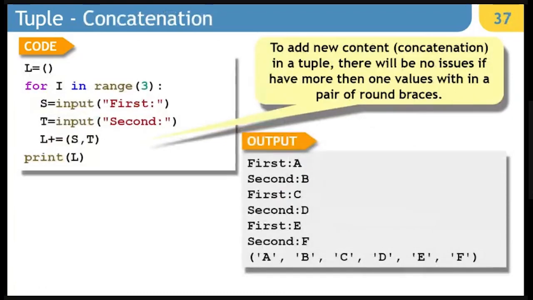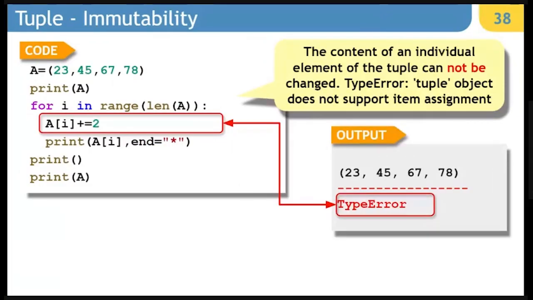So AB, CD, and EF. So 3 times this particular loop will work, and every time it will take a pair of values for first and second. First time we entered A and B, second time we entered C and D, third time we entered E and F. The final result which got stored in L is going to be A, B, C, D, E, F.